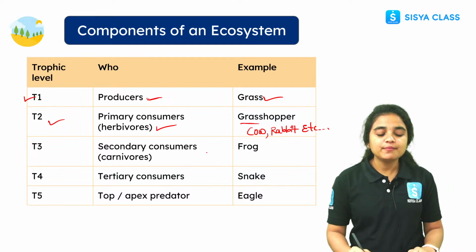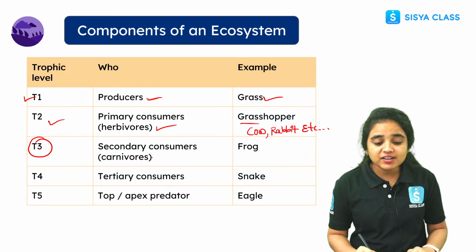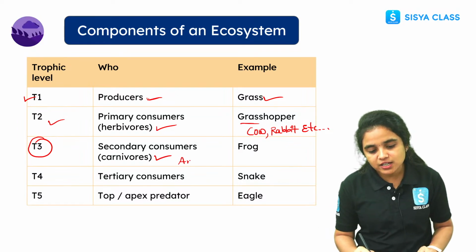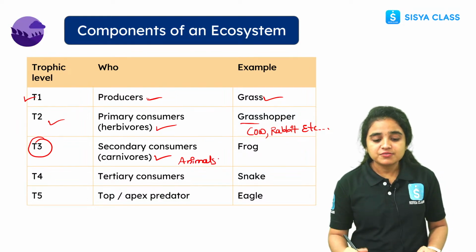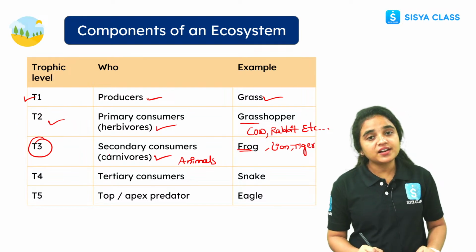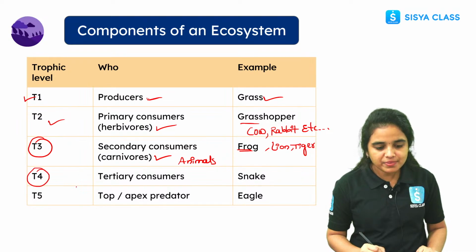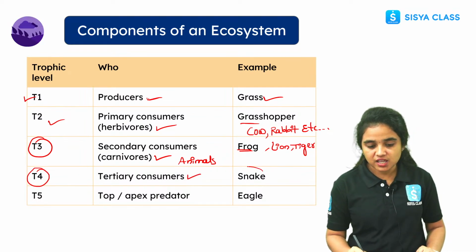While coming to trophic level 3, who are present? Secondary consumers, carnivores. They feed on other animals, they feed on meat. For example, frog is an example, lion is an example, tiger is an example, students. In trophic level 4, tertiary consumers are present, for example snake.